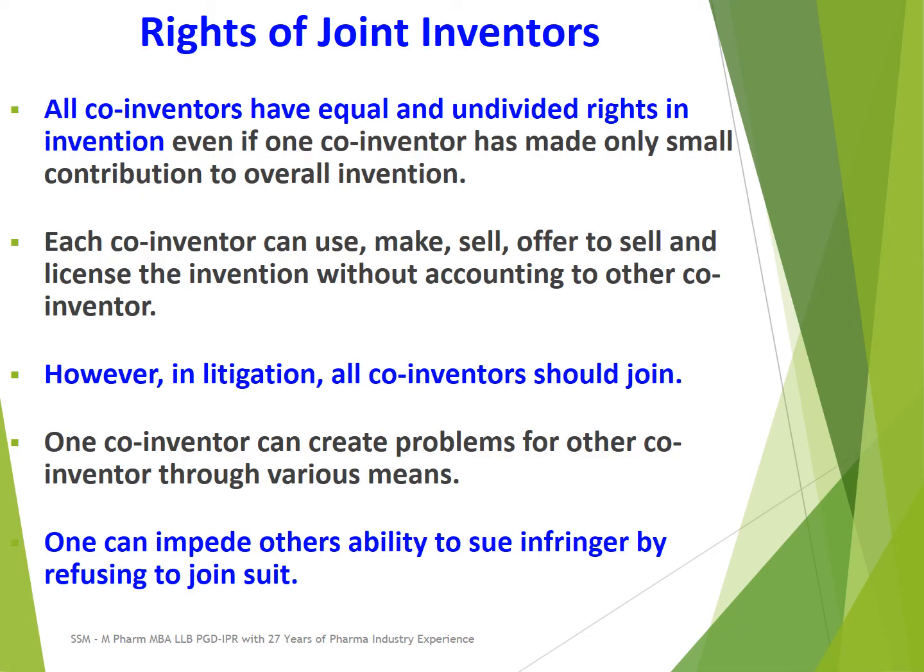Each co-inventor can use, make, sell, offer to sell and license the invention without accounting to the other co-inventors, without asking the other co-inventors. Each inventor can use, make, sell, and license the invention independently of other inventors or co-inventors.